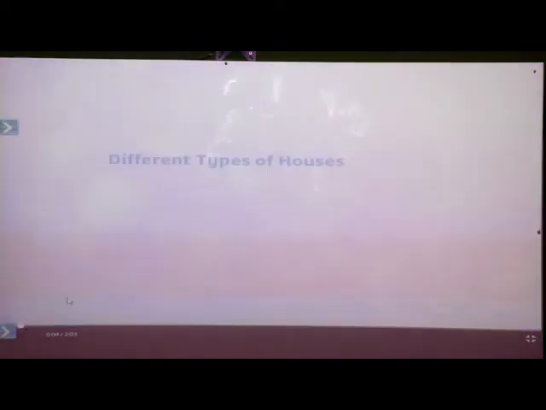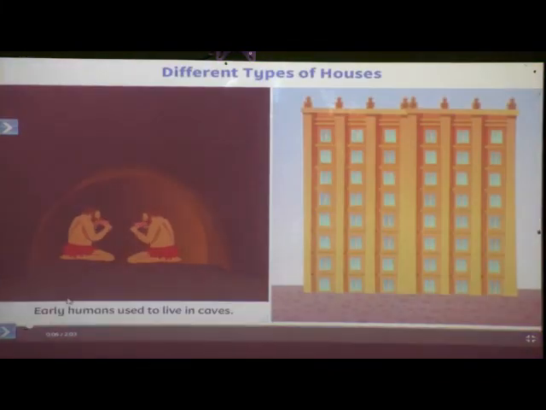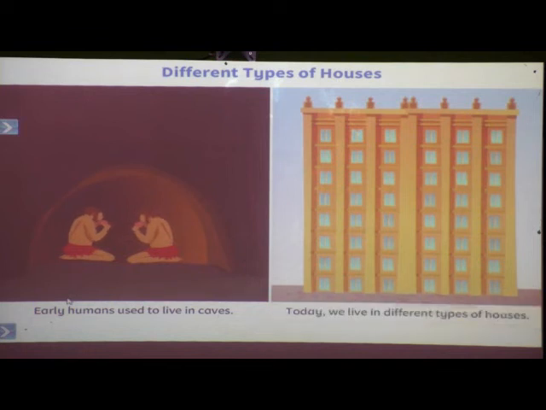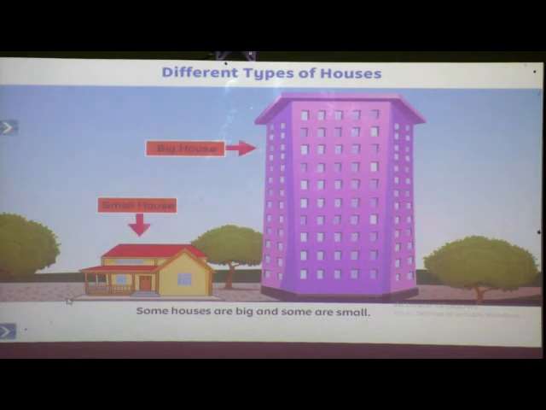Different types of houses. Early humans used to live in caves. Today, we live in different types of houses. Let us know more about different types of houses. Some houses are big and some are small.